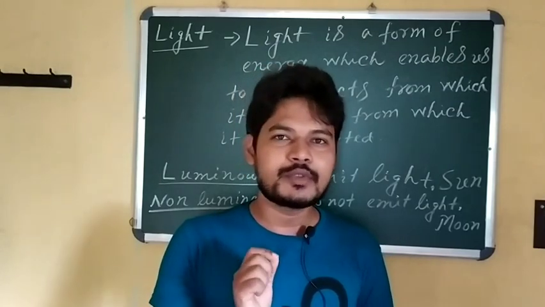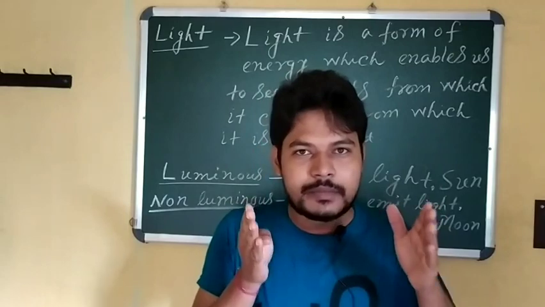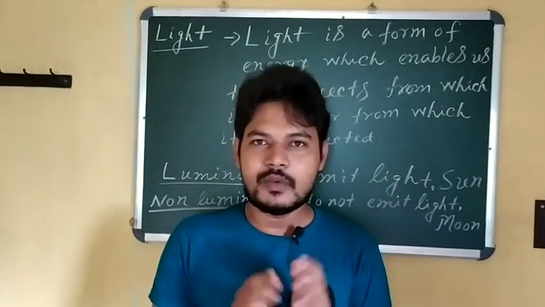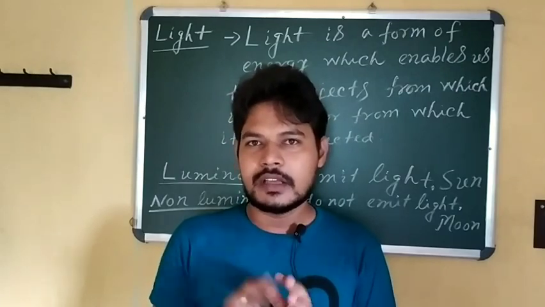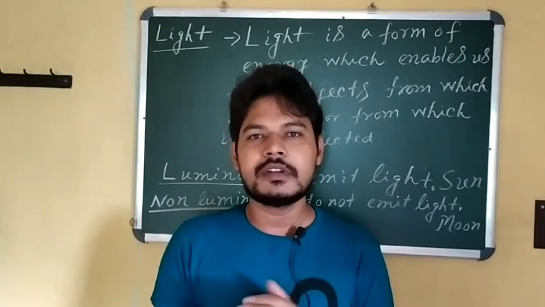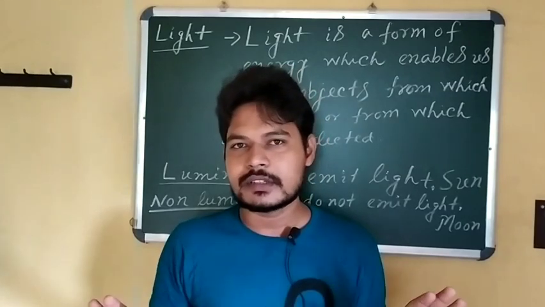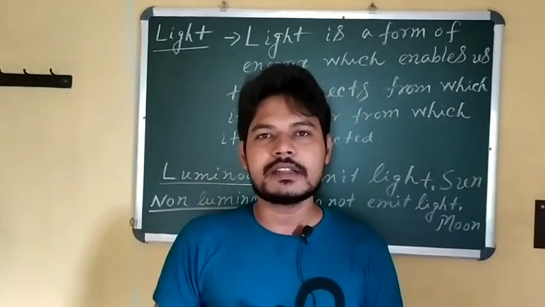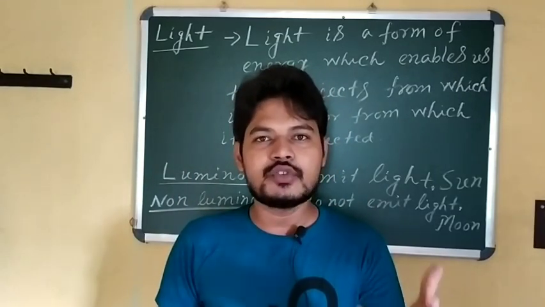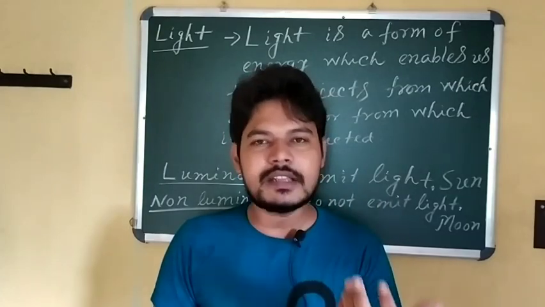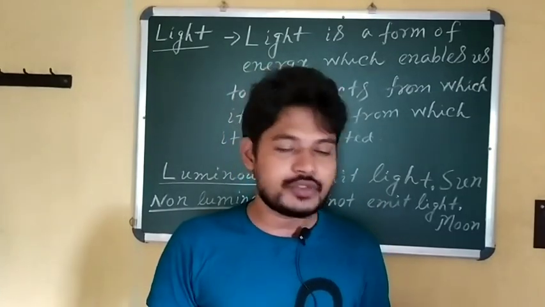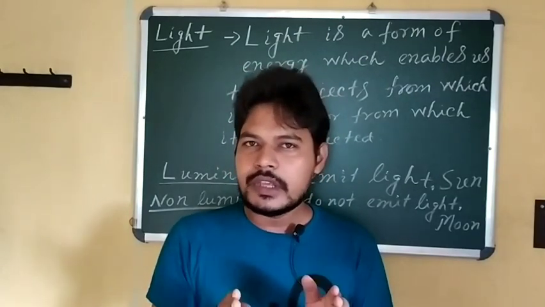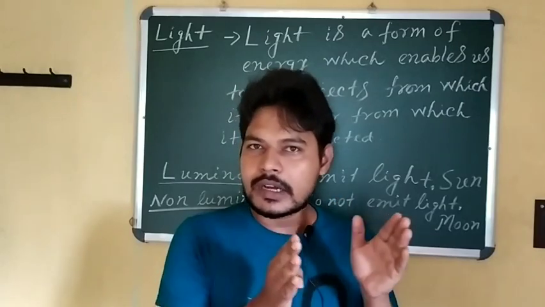Okay, now you come to light energy. Just take one very simple example. You sit in a dark room. What happened in this dark room? All the lights are off. Then what happened? You can't see the objects. But if you switch on the light, then it enables us to see the objects. Then you can easily see which objects are present in this room. You can see all those objects. Now you can differentiate the conditions.